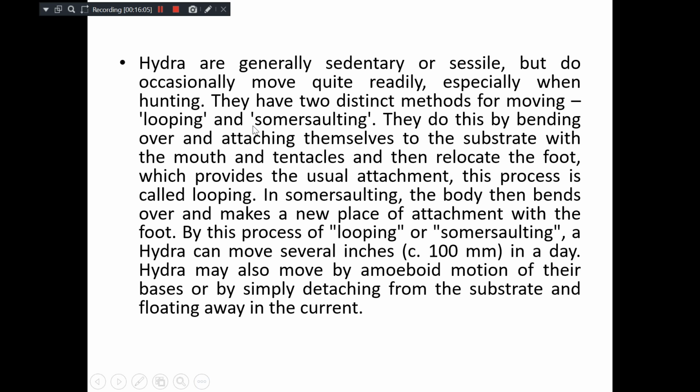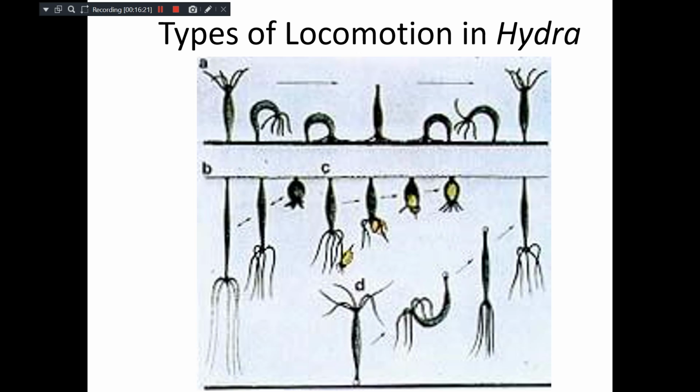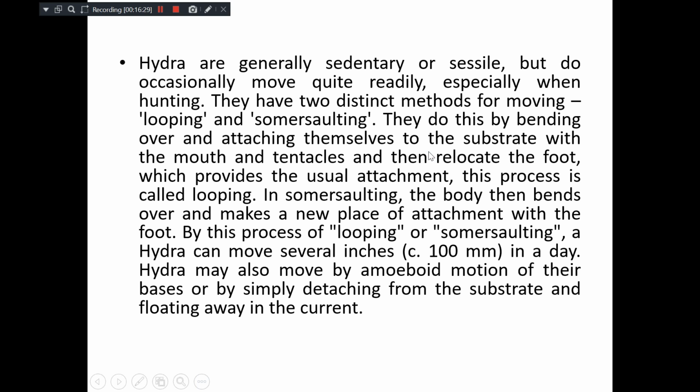This is one mode of locomotion. Otherwise, hydra is generally sedentary or sessile, but occasionally they may move slightly, especially for hunting, by looping and somersaulting. This photograph explains how the locomotion takes place in the hydra.